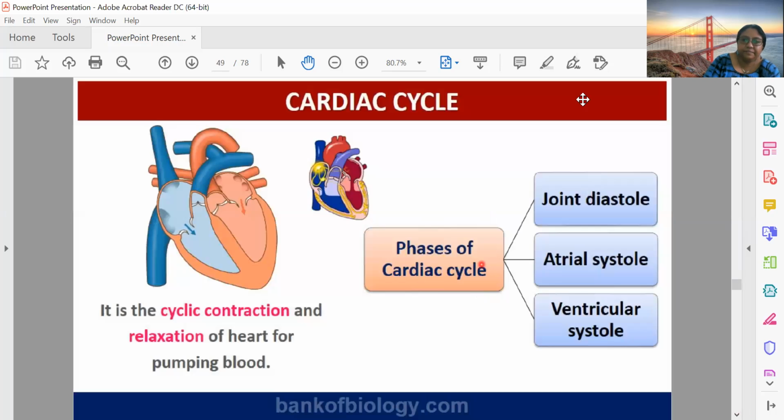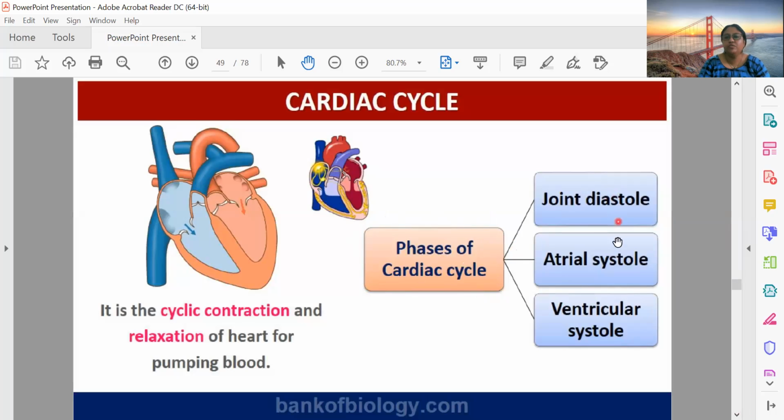These are the phases of the cardiac cycle. So what is the cardiac cycle? The contraction and relaxation in heart muscle go hand in hand. First there will be contraction, then relaxation, then again contraction, relaxation. So it goes on like a cycle, which is called the cardiac cycle.